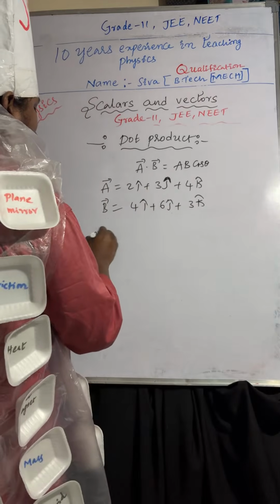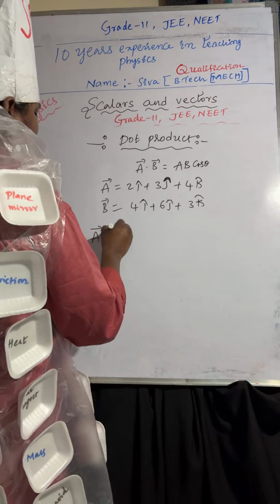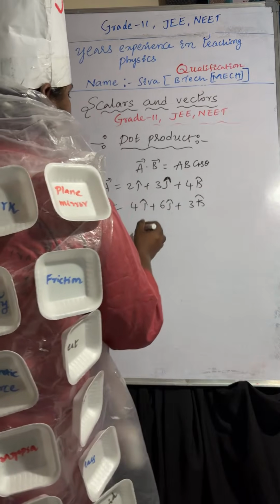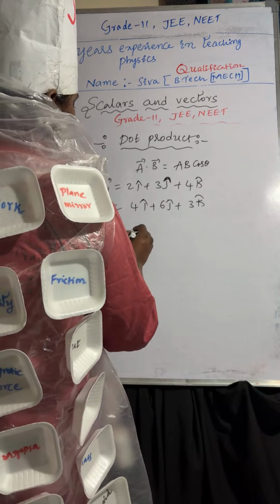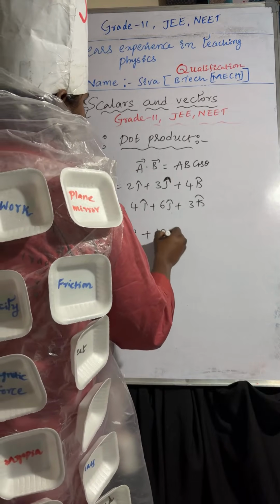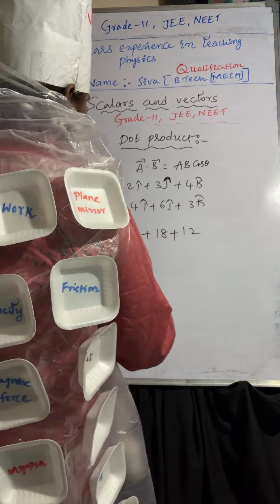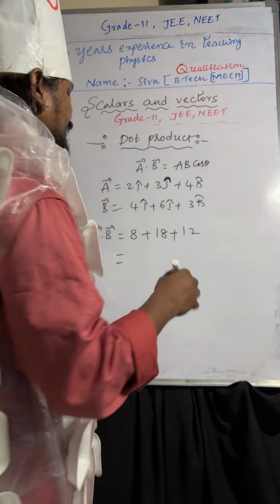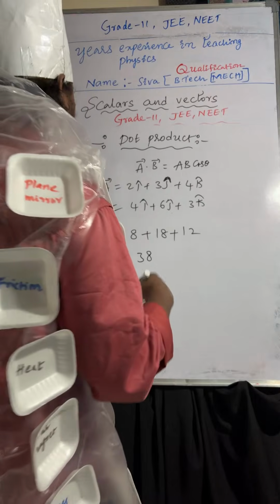Now A bar dot B bar you can directly multiply. So i cap and i cap, 4 times 2 is 8, plus 18, plus 12. How much? So 38 is the answer.